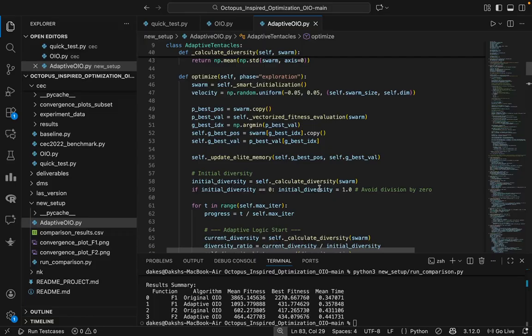And this simple logic allows the algorithm to breathe, expanding when it's stuck and contracting when it's successful, and not just following the simple clock. It adapts dynamically to whatever landscape it finds itself in without us having to manually tune parameters. Right. So now I will hand it over to Dipesh, who will show you the statistical proof that this actually works. Thank you.